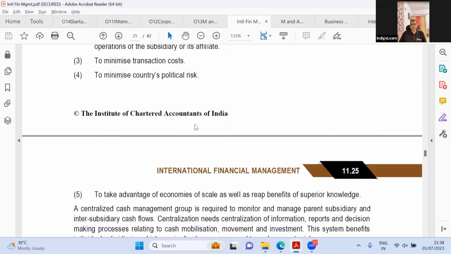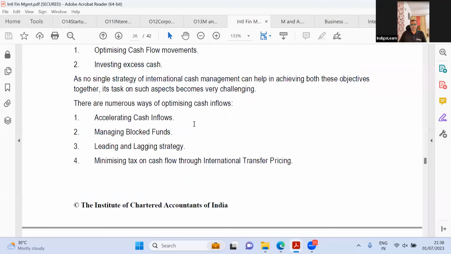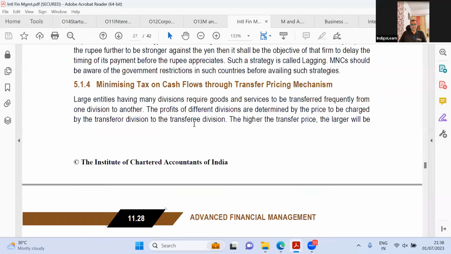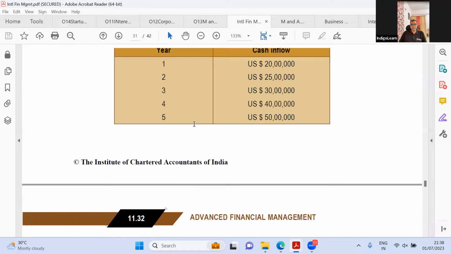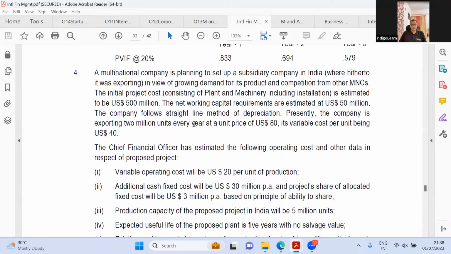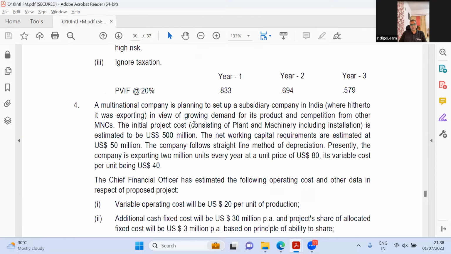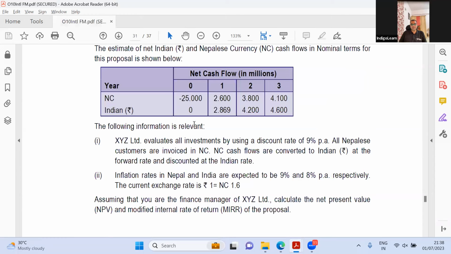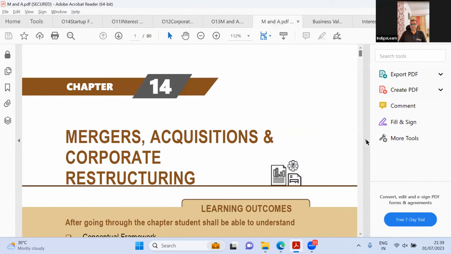See, all of this is how the parent moves cash and all of that. We discussed all of this. There's not much here. It is pretty much the same for the old syllabus and new syllabus. Rest of the stuff, let us see the question count. Have they changed any questions? Till here you have 5 questions, and how many here? 5. It's pretty much the same. So other than GIFT and sovereign wealth funds, there's nothing much in the international financial chapter, chapter 10 in the old syllabus and chapter 11 in the new syllabus. So there's nothing much there.